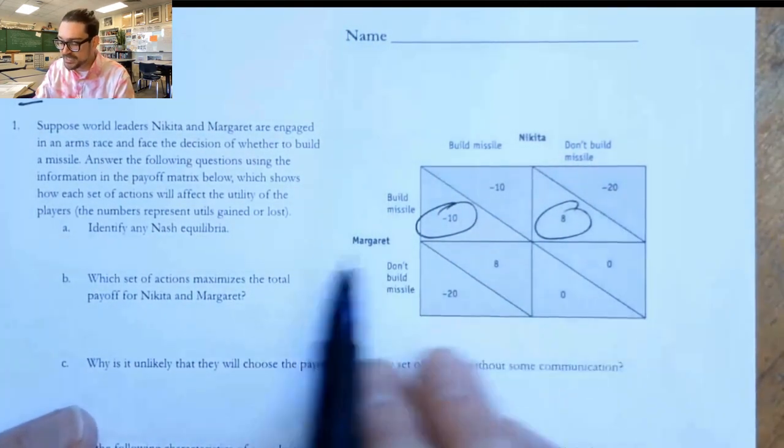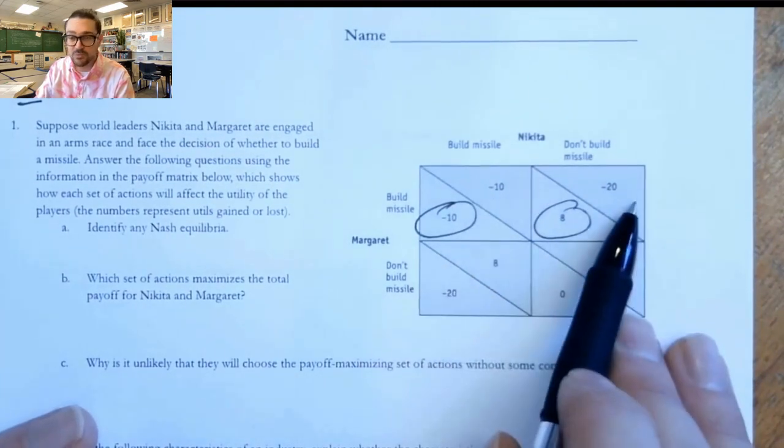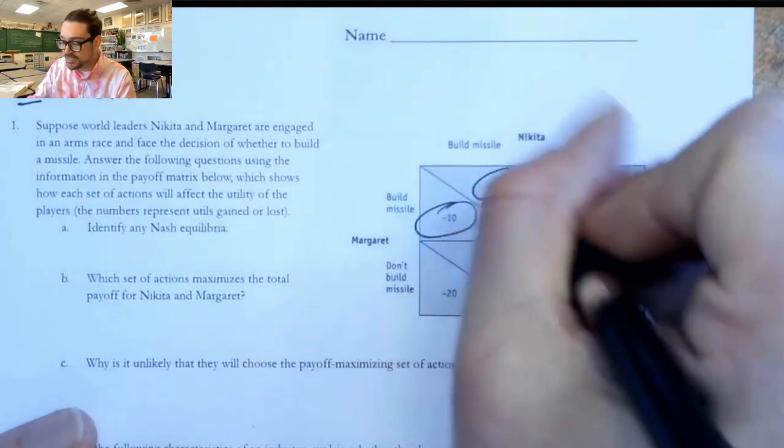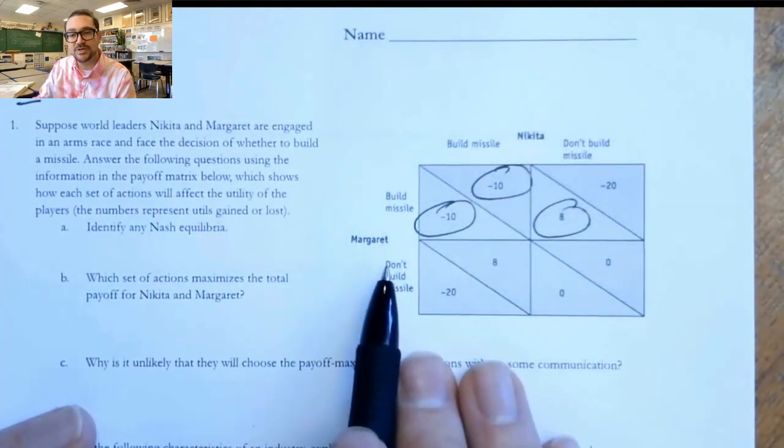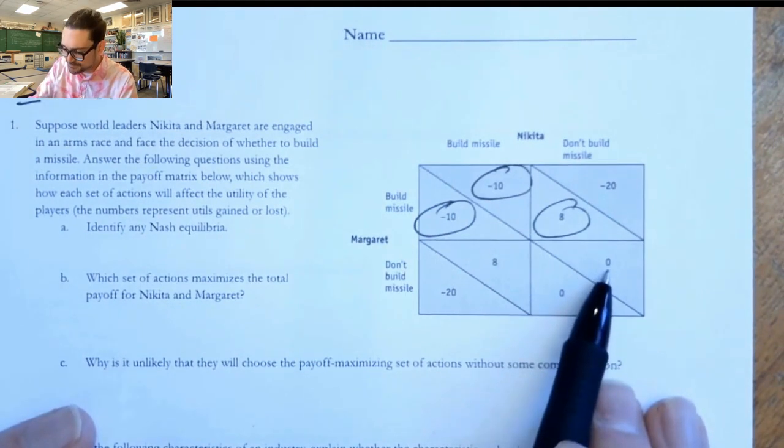We know that if Nikita knows that, then Nikita can either build the missiles and get negative 10 or don't build them and get negative 20. So they're going to build them as well. If Nikita thinks Margaret's going to play irrationally, then Nikita could build the missiles and get 8, get an advantage, or get 0 by not building the missiles.